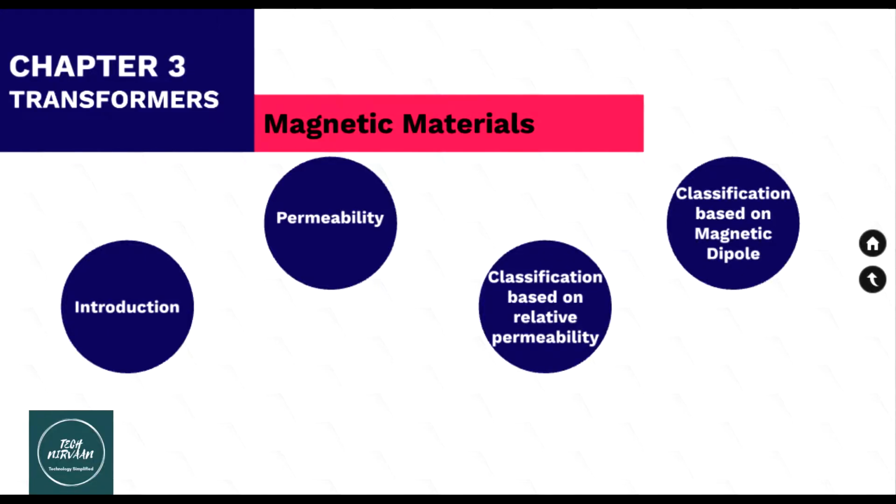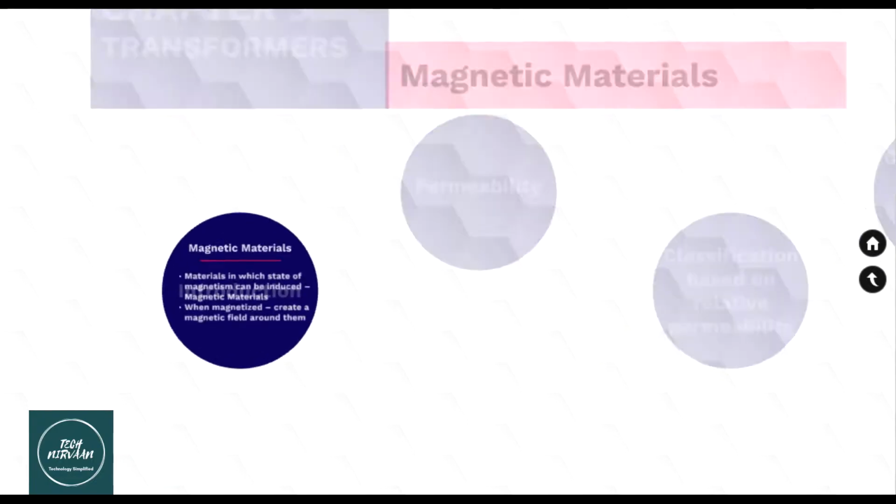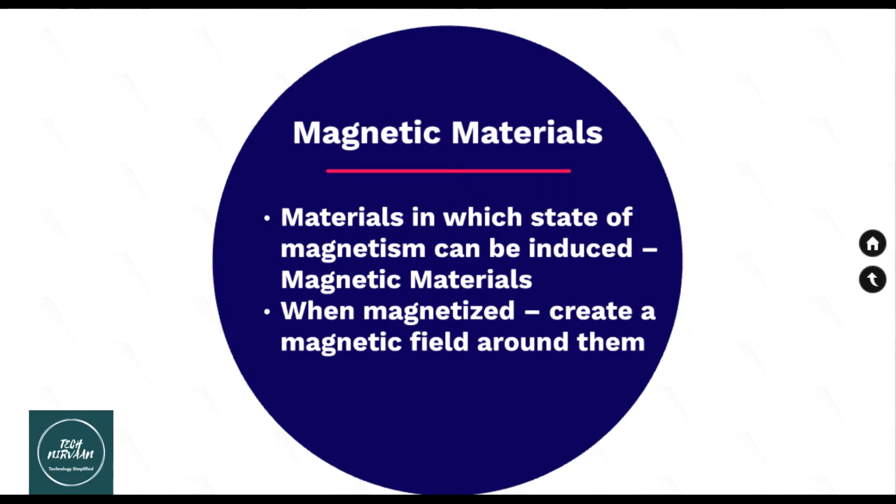Dear students, today we are going to start a new chapter, Transformers. In this chapter, today we are going to study the fundamentals of magnetic materials. Magnetic materials are the materials in which the state of magnetism can be induced. When they are magnetized, they create a magnetic field around them.